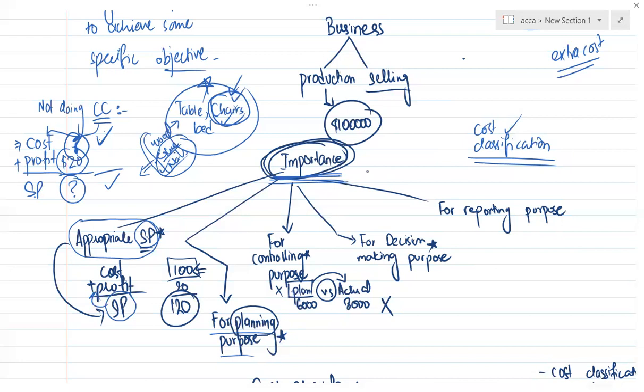Third point, for controlling purpose. Basically, what is controlling? Controlling is like if you are doing something and you put some limits on that. The limits you are putting is controlling. For example, you are the production manager, and I give you 1 million and say, go start the production.